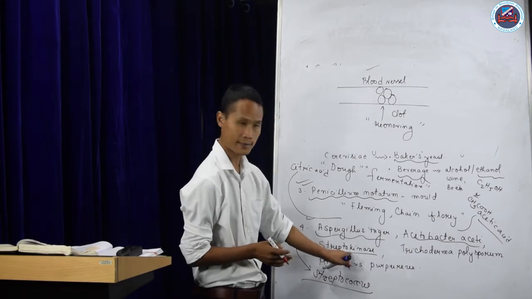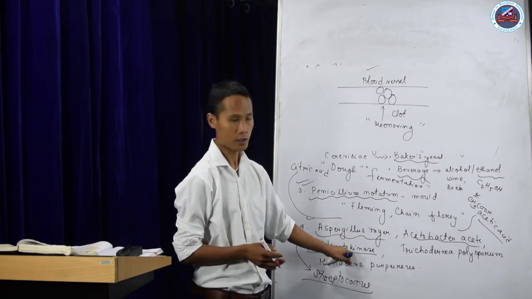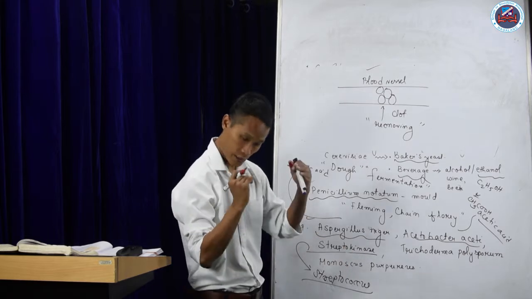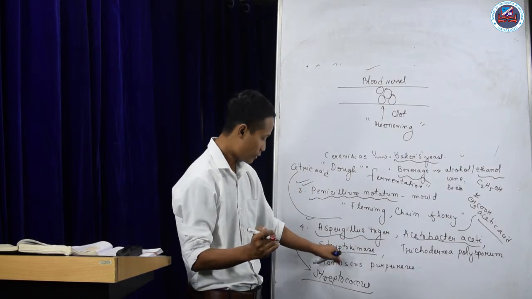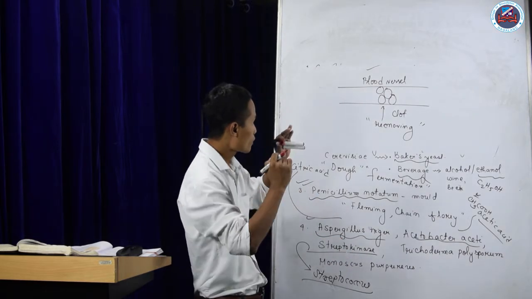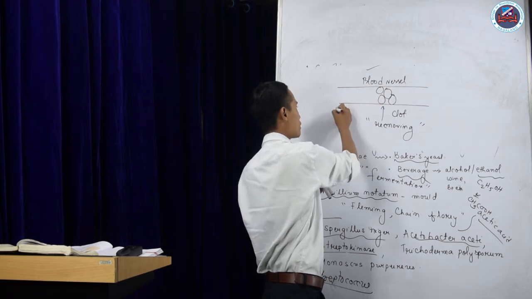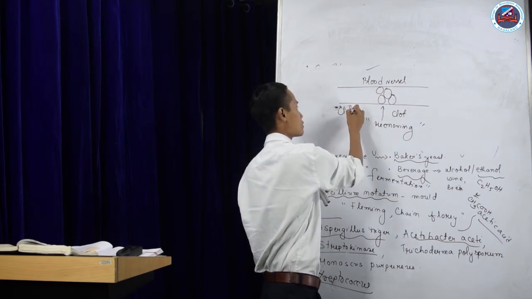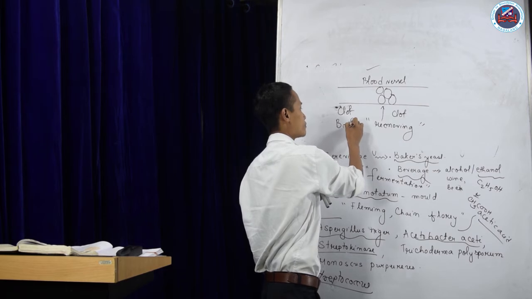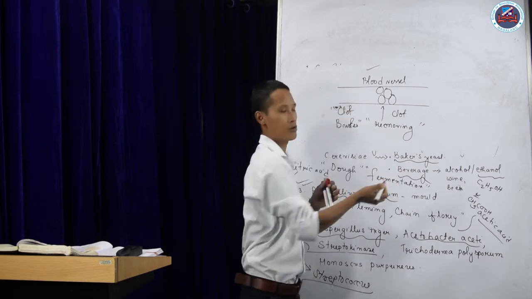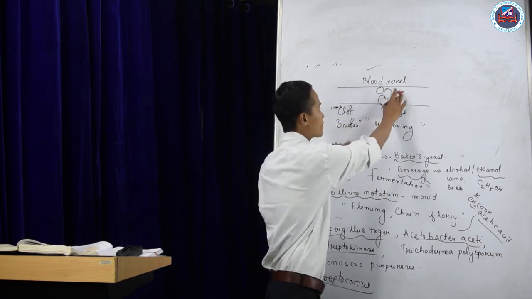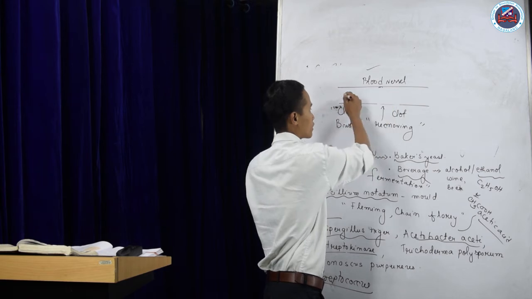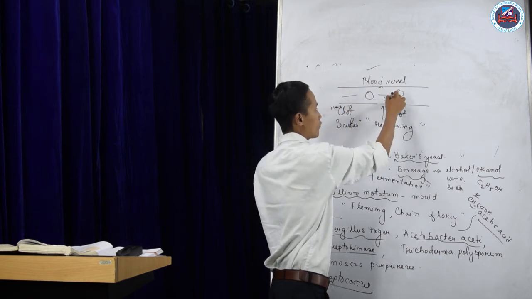Streptokinase is an enzyme that helps to remove this clot. That's why we call it a blood clot buster. It removes the clot from the blood vessels, so the blood will flow.